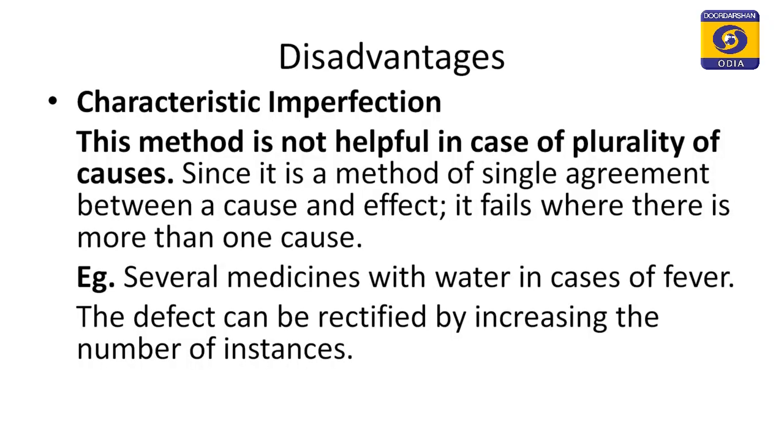So, this method of agreement, since it is a method of single agreement, there must be only one agreement. If the causes are many, there cannot be single agreement. So, this method fails in case of plurality of causes, and this defect is known as characteristic imperfection.